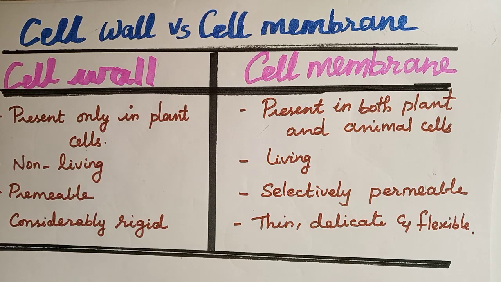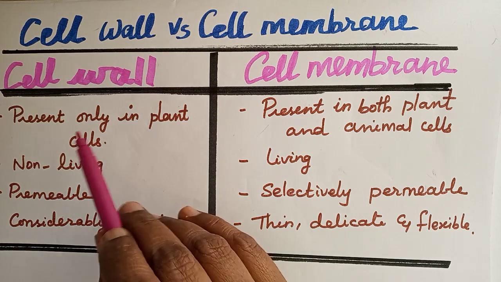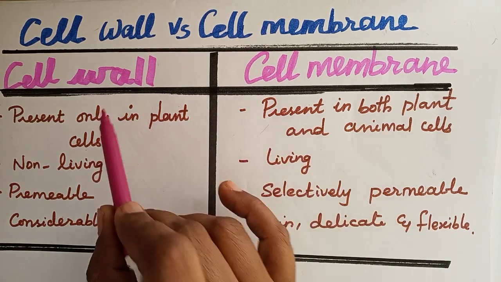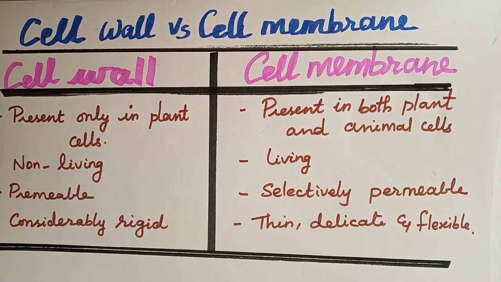Yes or no? Yes. So with this we can say we have some differences between cell wall and cell membrane. What are the differences?